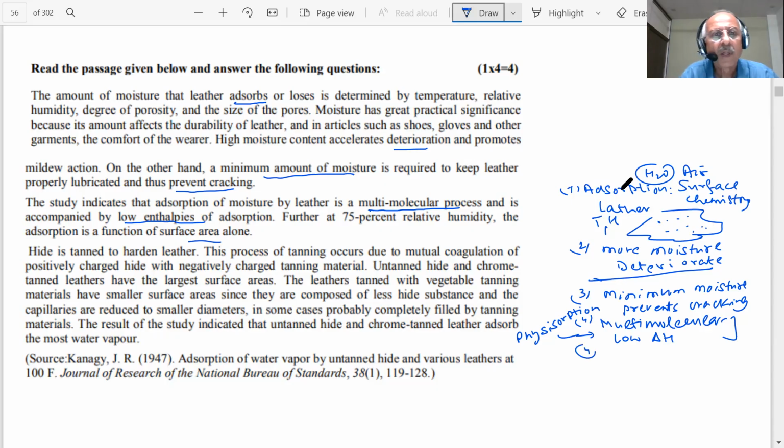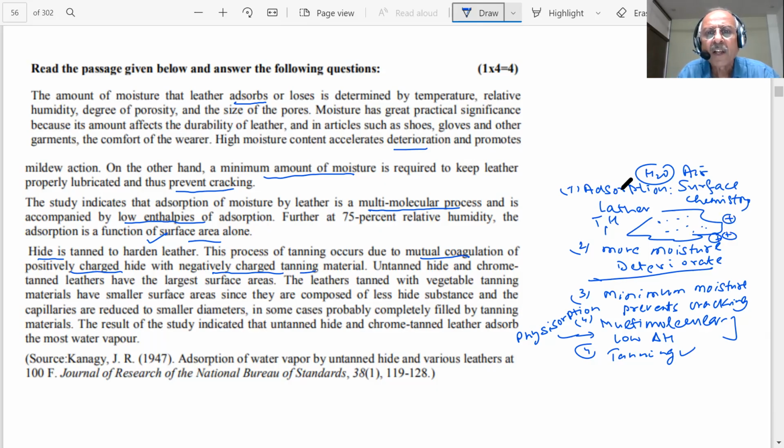Next point. Hide is tanned to harden the leather. You have seen tanning. What is tanning? There was a question on what is tanning. Tell me what is tanning? The skin is immersed in a solution of tannin, tannic acid, so that it becomes hard. The process of tanning occurs due to mutual coagulation of positively charged hide and negatively charged tanning material. This hide is positively charged.